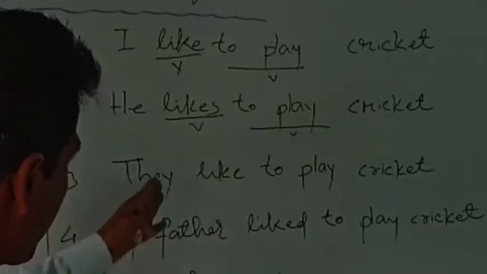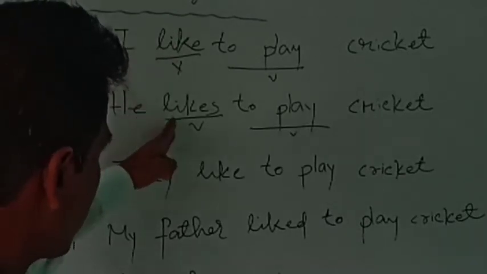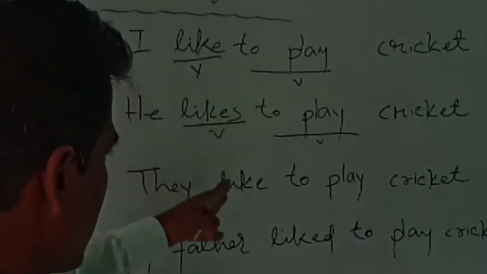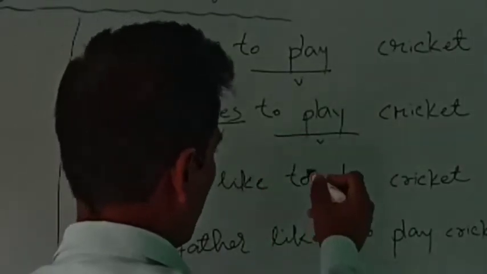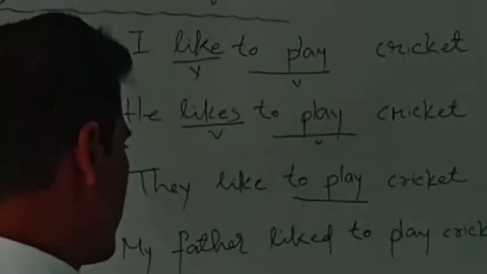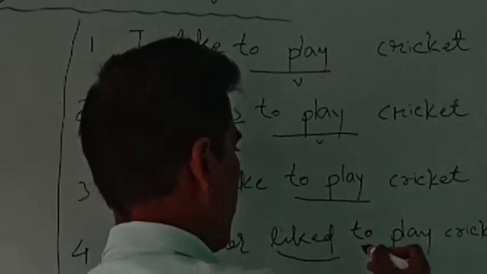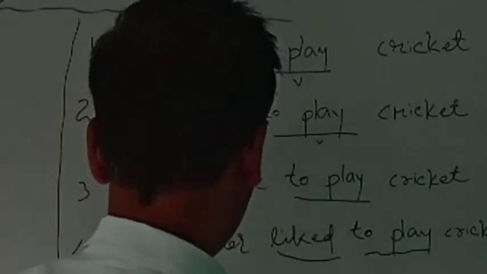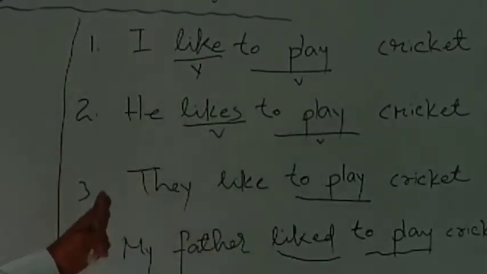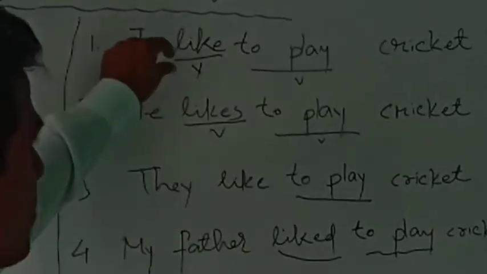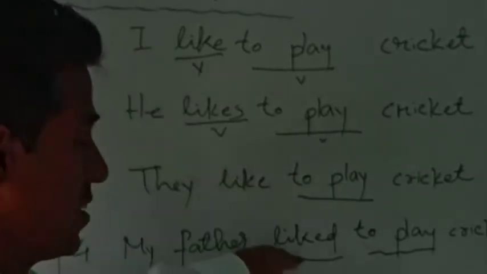Now in the third sentence, like, which turned into likes in the second sentence, again turns into like, but to play remains as to play. In the fourth sentence, my father liked, this like turned into liked, but to play remains as to play. Now see, what can we understand by going through these four examples? This verb like keeps changing: sometimes it is like, sometimes likes, sometimes liked.